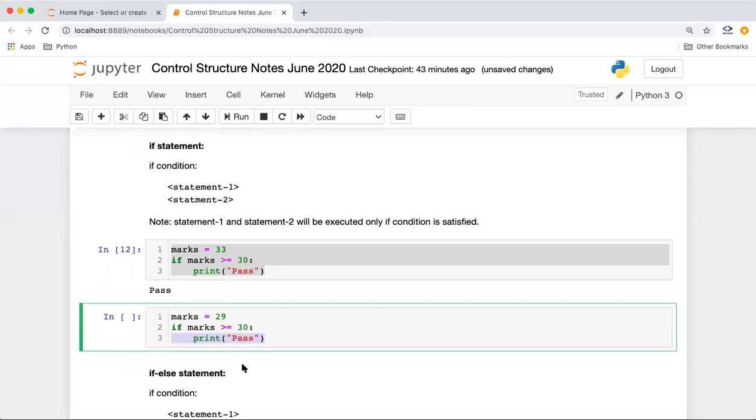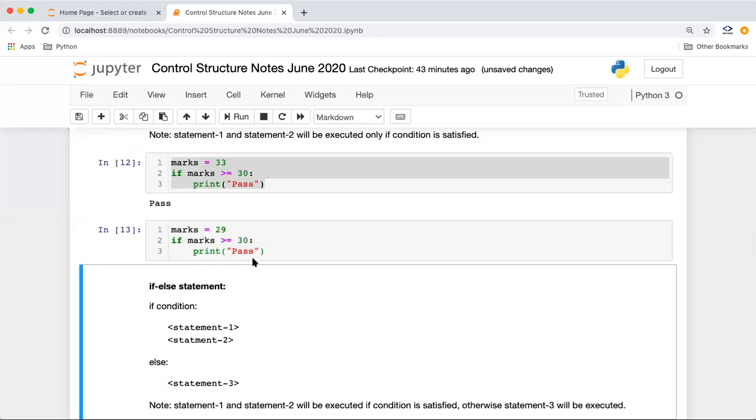Will we get any syntax error? No, because this is correct. If the marks is greater than 30, we'll say the student is pass. Otherwise, we don't know what will happen with the student, so he might need to wait. But we are not showing anything to the student. We're just saying if your marks is greater than 30, you are pass. Otherwise, you are in a dilemma, you don't know what's next. If we execute this, it will execute, and you can see the number is reflecting, but nothing is shown because there is no output. It's syntactically correct. So it's not that we will always have an else case. Sometimes we have one choice. If we get it, it's okay. Otherwise, we don't have any choice.